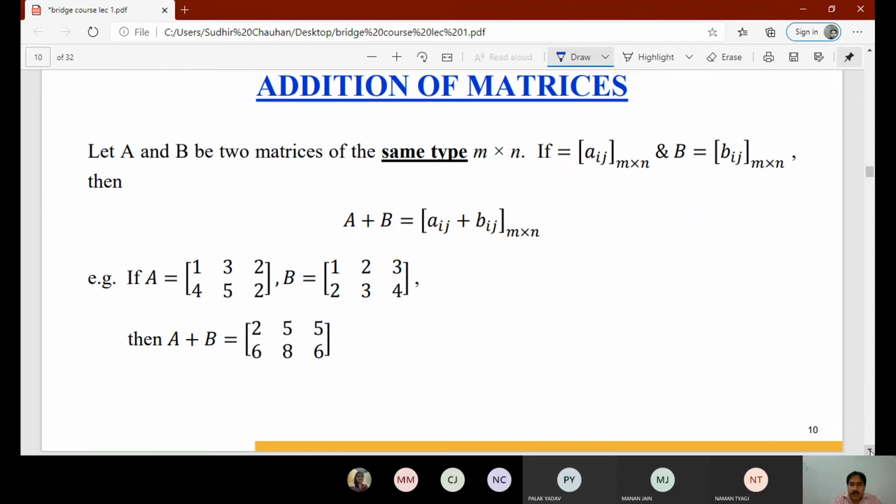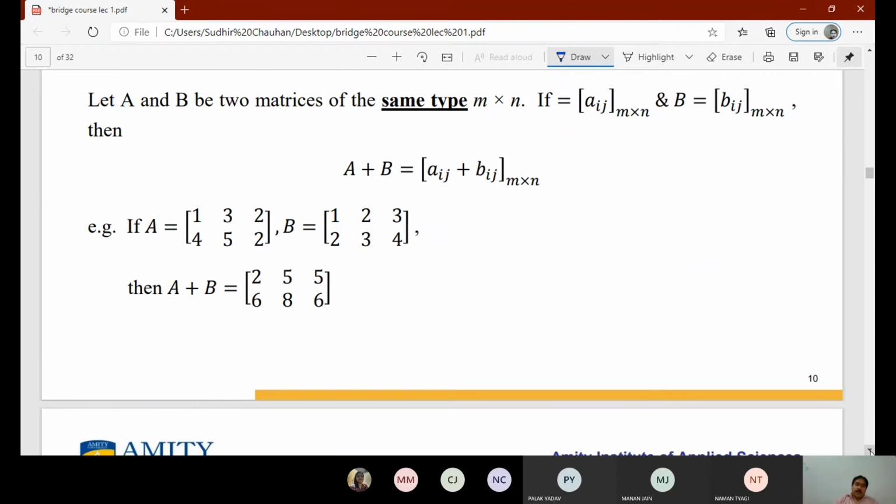Now, addition of matrices. Here we have taken two matrices A and B of the same type, that means of the same order. If A is A_ij, an m by n matrix, and B is B_ij, an m by n matrix, then for A plus B we can add the corresponding elements, that means the elements in corresponding positions.